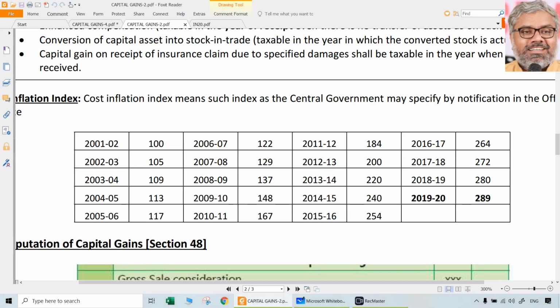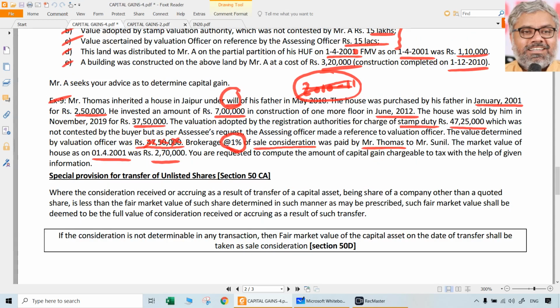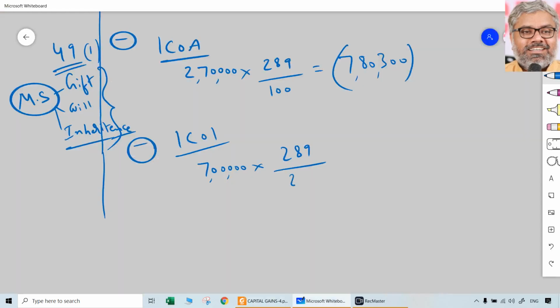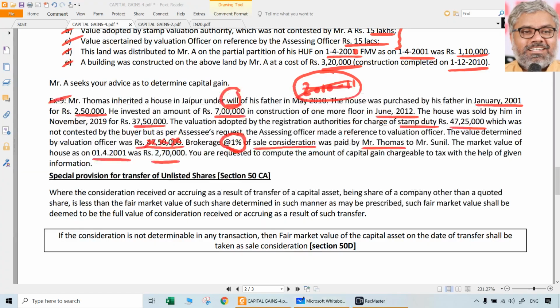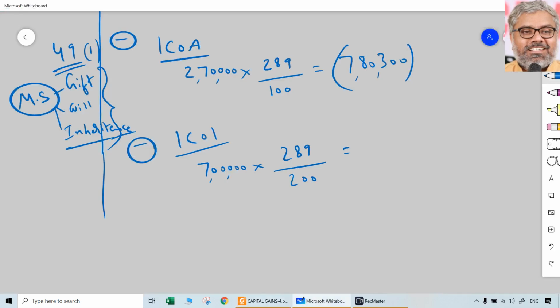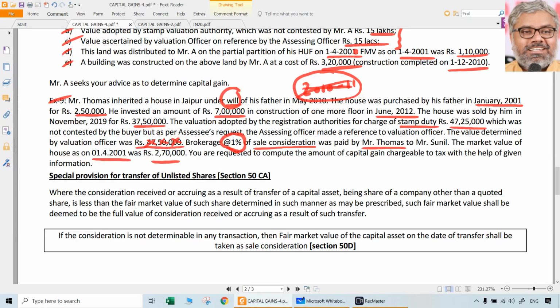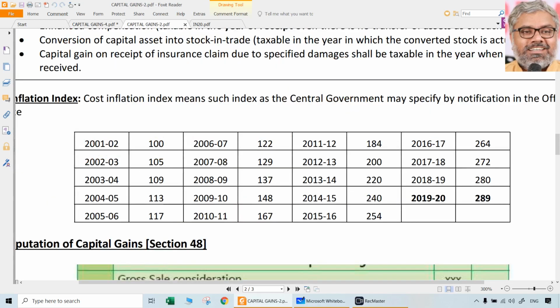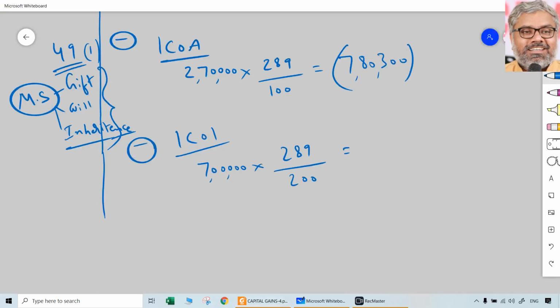12-13 index number was 200. So when 12-13 index number is 200, that will be there in the denominator. 2012-13, because that happened in June 2012. Index number is 200. So you have to carefully take the index numbers from the table. 12, 13, 200. Correct. Then calculation. 7 lakhs into 289 by 200.